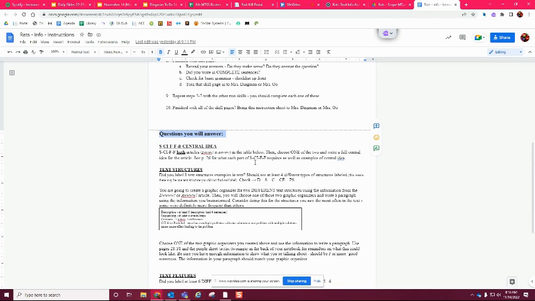What you're going to do is annotate the questions. What Mrs. Othat and I did is put them into the different things that you're going to have to answer, based on the things that we have taught you this quarter. So far we've done SCIF and central idea. This is the question that you're going to have to answer with SCIF and central idea. So what we're asking you to do is to read this question so you know what you're going to have to answer once you get to this particular page for the assignment.